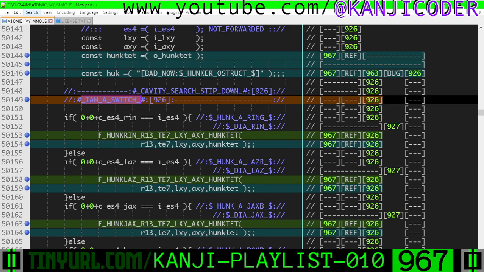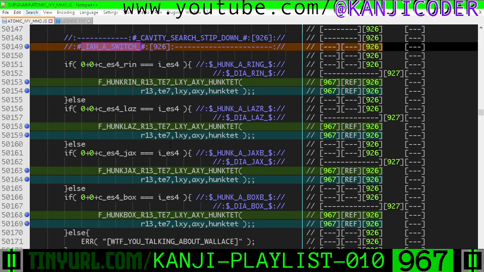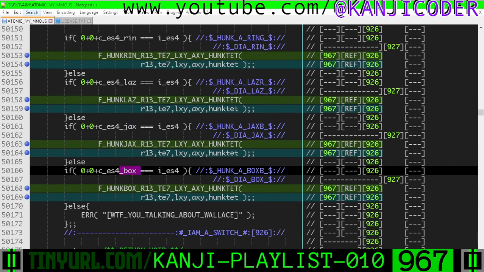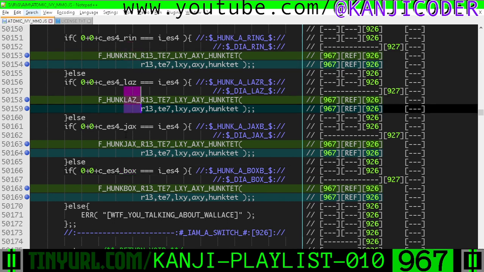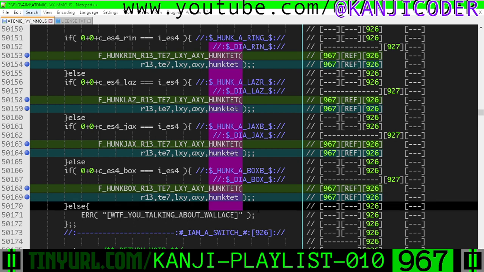Here's our switch. I am a switch, right? So depending on if it's a ring-shaped explosion, laser-shaped explosion, jack-shaped explosion, or box-shaped explosion, we will route to the correct function here. Hunk ring, hunk laser, hunk jacks, hunk box, and you can see the new part on the end, right? So the function name has changed, and the output parameter has changed.